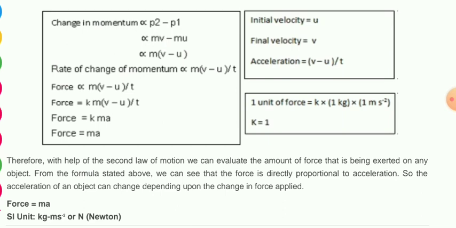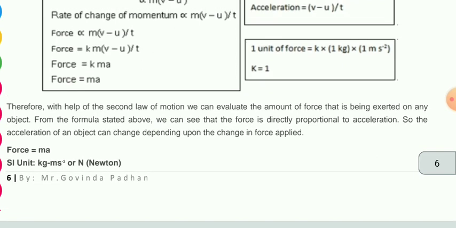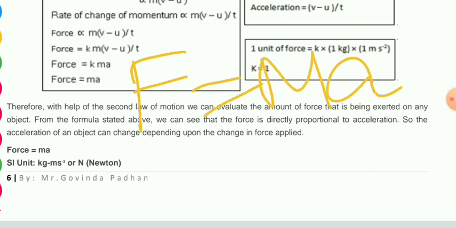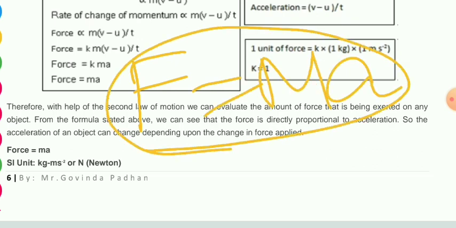Questions may come like, what is the mathematical derivation of second law of motion? F equals m into a, that is, force is the product of mass and acceleration. And as you all know, the SI unit of force is Newton.